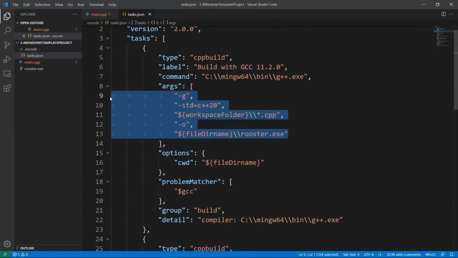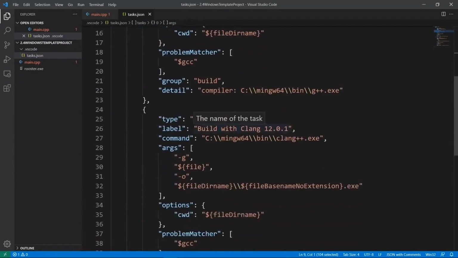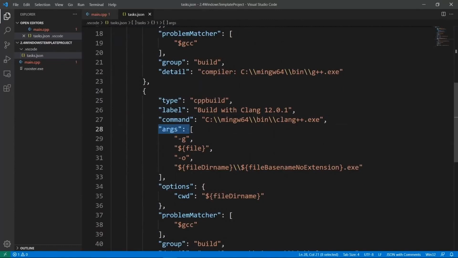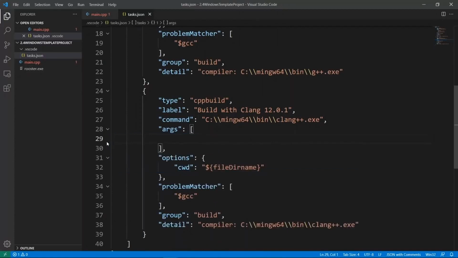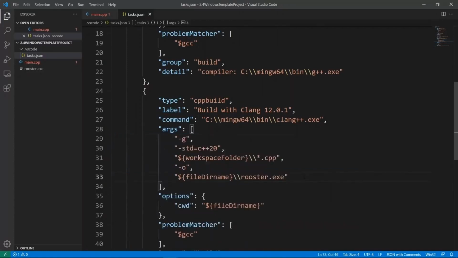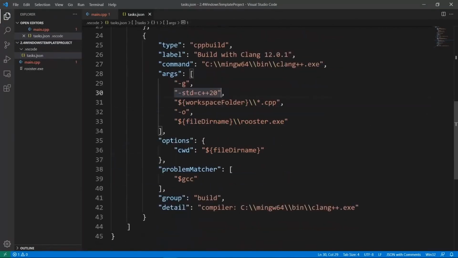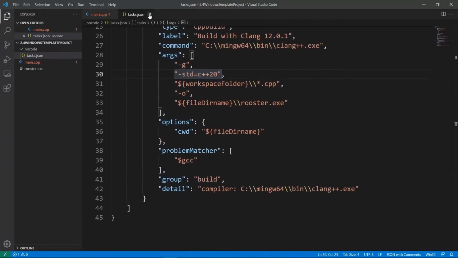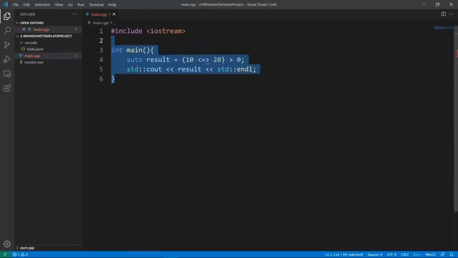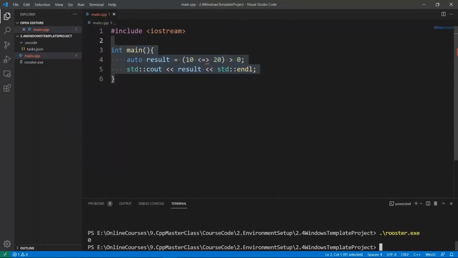I can copy this, and I am going to take out the arguments I have in my args here and use what I have in my GCC compiler. You can see that you can use the Clang compiler and the GCC compiler in the same way, and this is something really cool. So now we have the option to use two compilers. We're going to close the JSON file, and it's going to be saved automatically. And we're going to bring up our terminal window again.